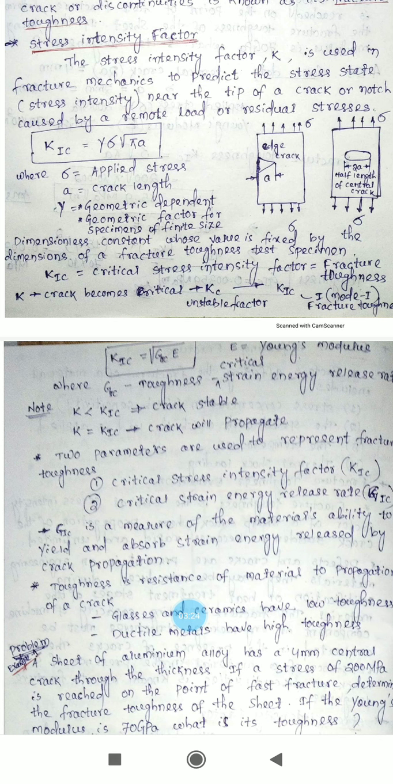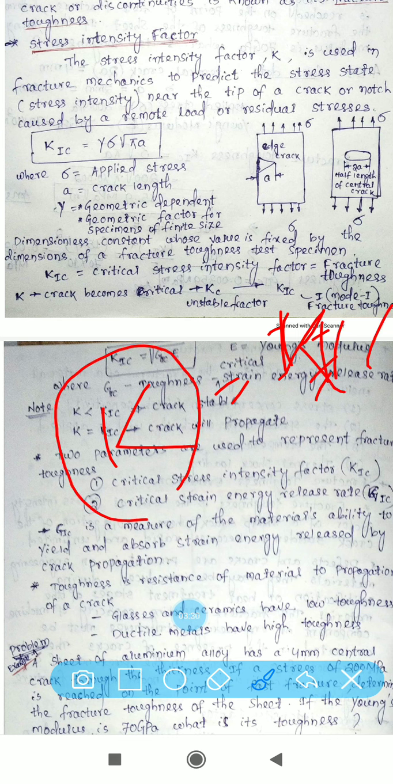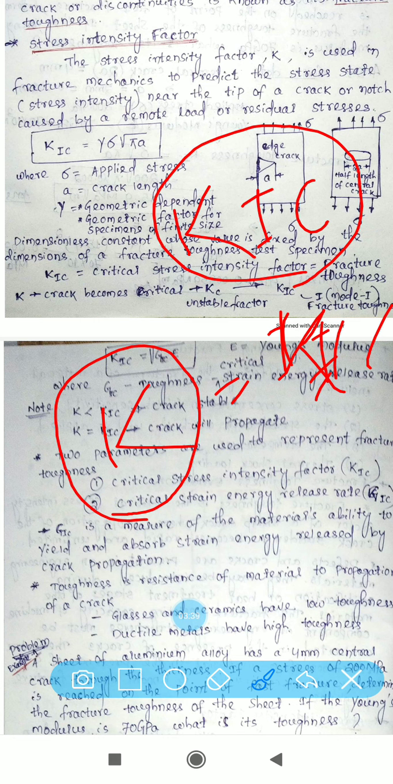So how does K become KIC? This is your general crack. When the crack is critical, then it becomes KIC. This is what you can call fracture toughness. The I means mode 1. K means a stable crack, while KC or KIC means an unstable crack.